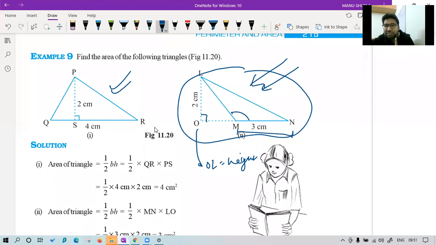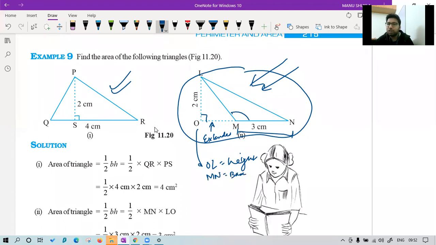Please try to understand. This was extended. This was the extended part. This is not a real part of the triangle. We have extended it just to draw the perpendicular. That's it. Okay. Sir, you didn't see my message. Sarvagya, sorry, I couldn't see that. Actually, many messages are coming. That's why MN is the base.